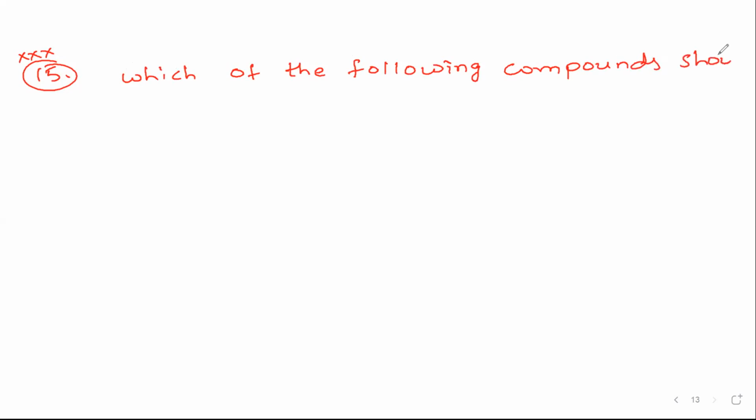Which of the following compounds shows optical isomerism?